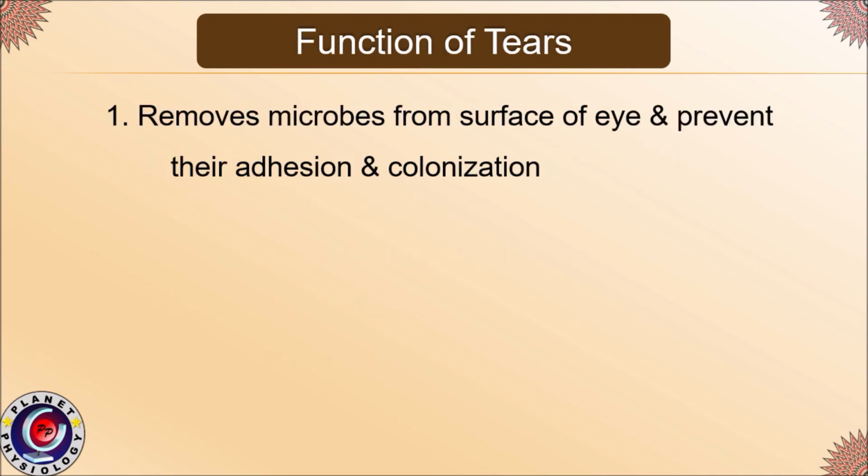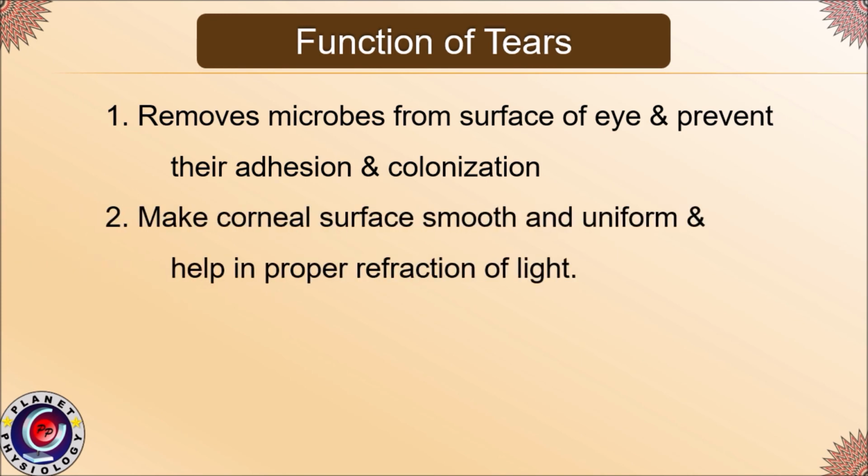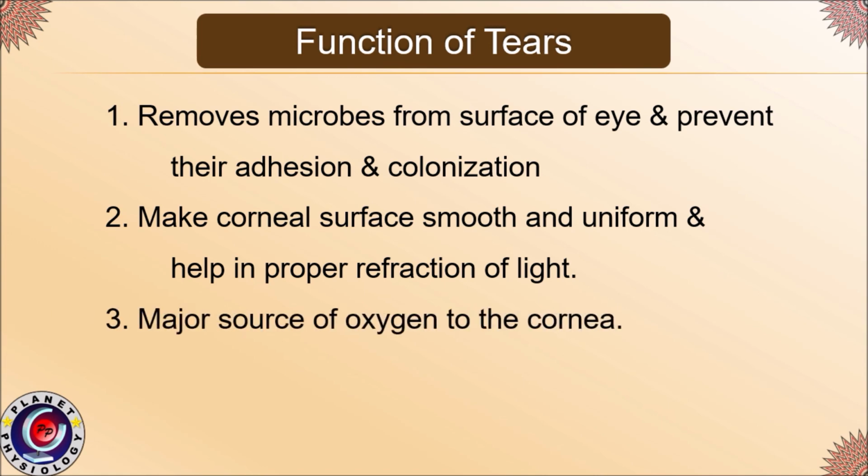Tears help to remove microbes from the surface of the eye. They also prevent adhesion and colonization of microbes on the surface of the eye. Next, tears make the corneal surface smooth and uniform and help in proper refraction of light. Tears are the major source of oxygen to the cornea.